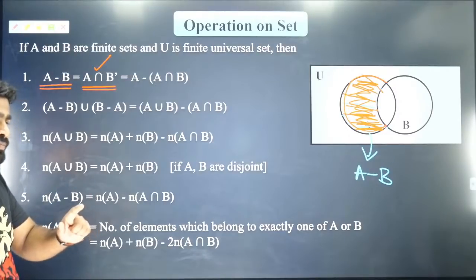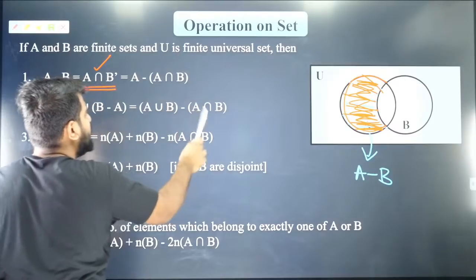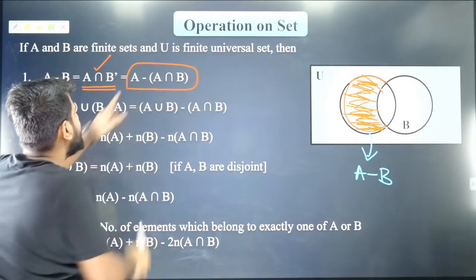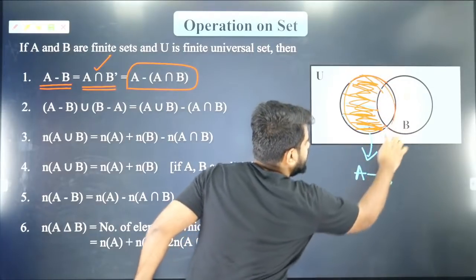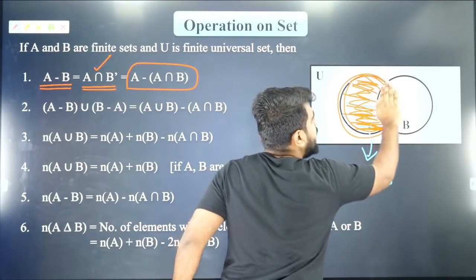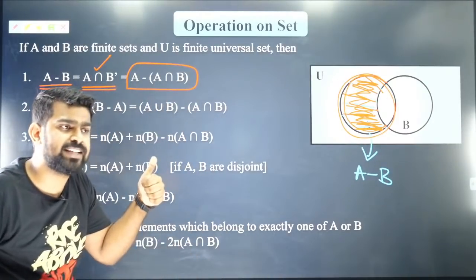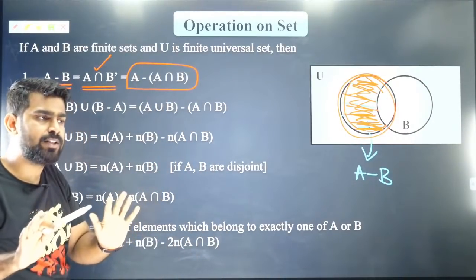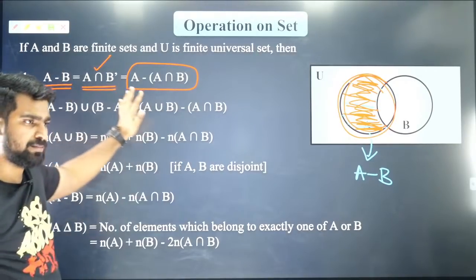And then, now what is A minus B? It can also be given as A minus A intersection B, because this is full set A. From that I am removing the intersection. So that is why I have this. Did you all like it? All of you got that? So that is the first one. It is called the difference of two sets A and B.